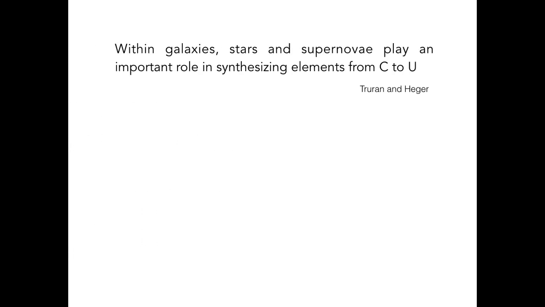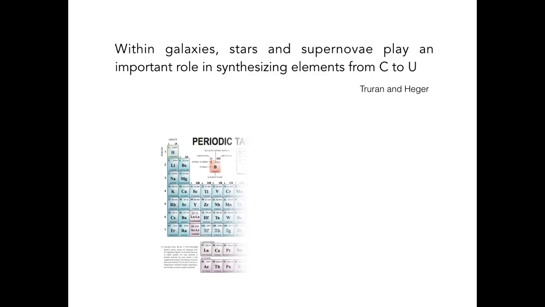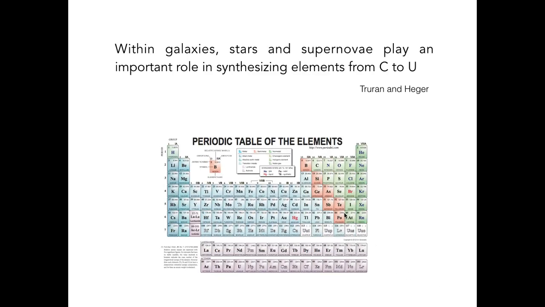So within galaxies, and there are trillions of galaxies in the universe, stars and supernovae play an important role in synthesizing elements from carbon to uranium. So the more massive elements are created in stars and in the death of stars. So from carbon, all these elements were created in stars and in supernovae.